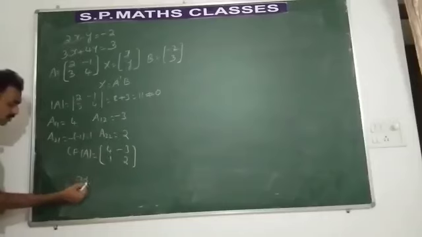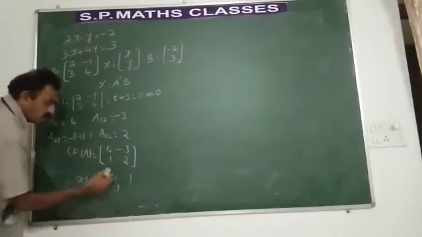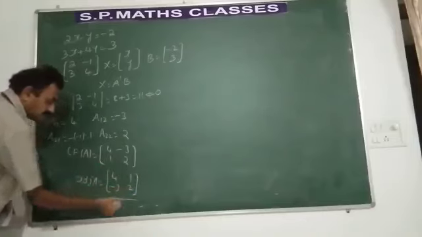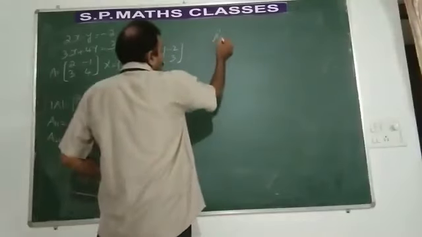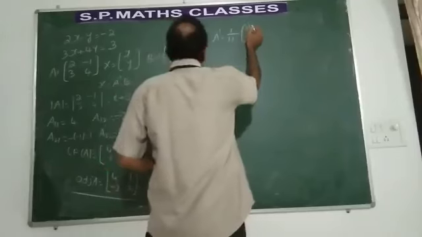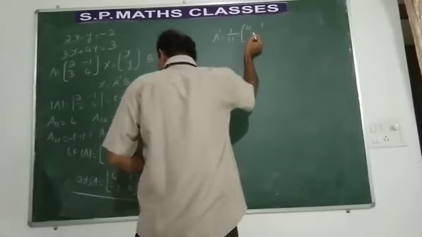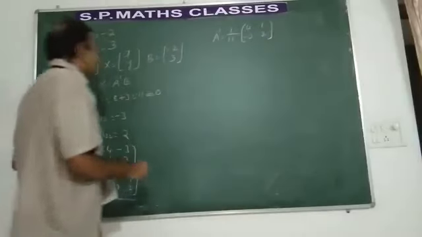What is the adjoint of the matrix A? Transpose of the matrix of cofactors, 4, 1, minus 3, 2. This is what adjoint A is. Now let us find out A inverse. 1 by determinant A, it is 1 by 11 into adjoint A, 4, 1, minus 3, 2.